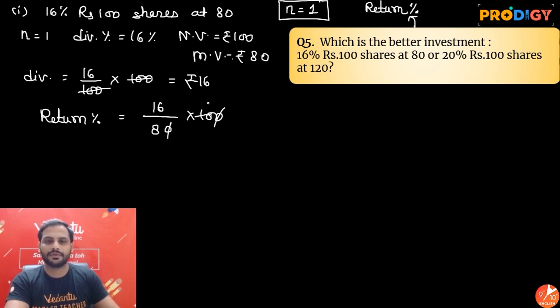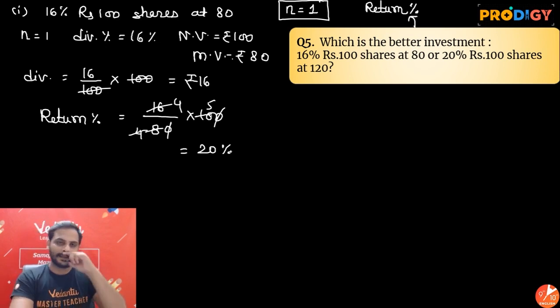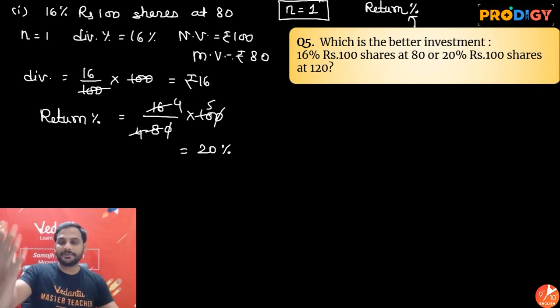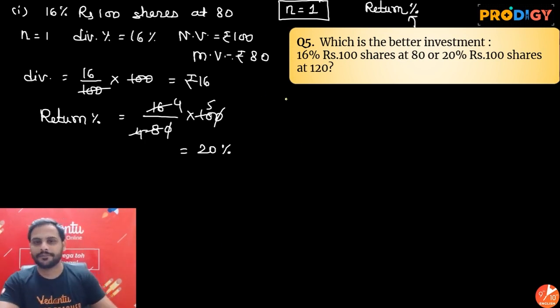Let's calculate this percentage. 2 5s are 10, 2 4s are 8, and 4. I can directly do that also. 4 5s are 20%. So in the case of the first type of share, we have 20% return. Now if the second one gives me more than 20% return, the second is better. And if it gives me less than 20% return, the first one is better.